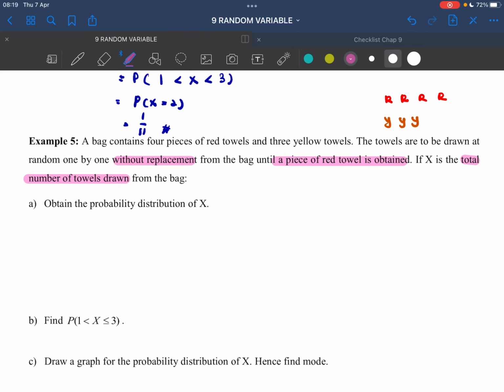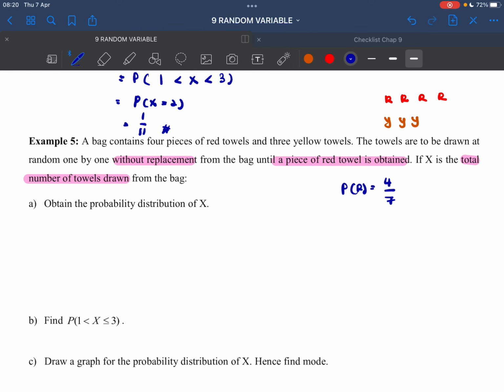Okay, so let's say the first towel that we take, we immediately get red. So that will be P(red). The probability of red: you have 1, 2, 3, 4 red. How many towels do you have in the bag? We have 7. So that is the probability that the first draw is red.